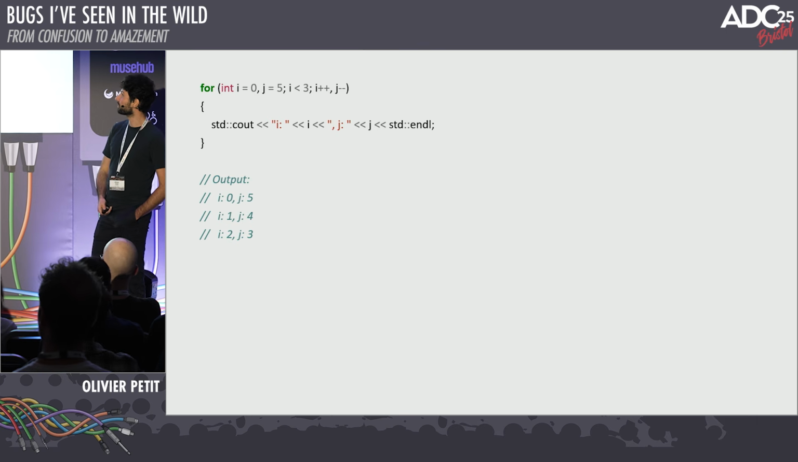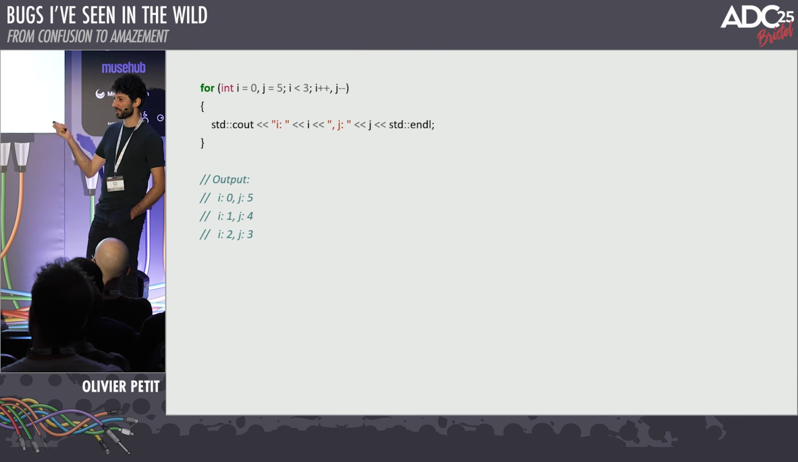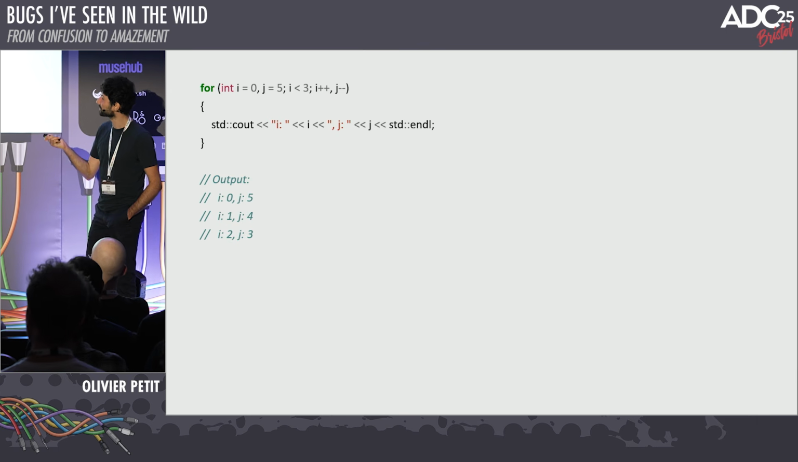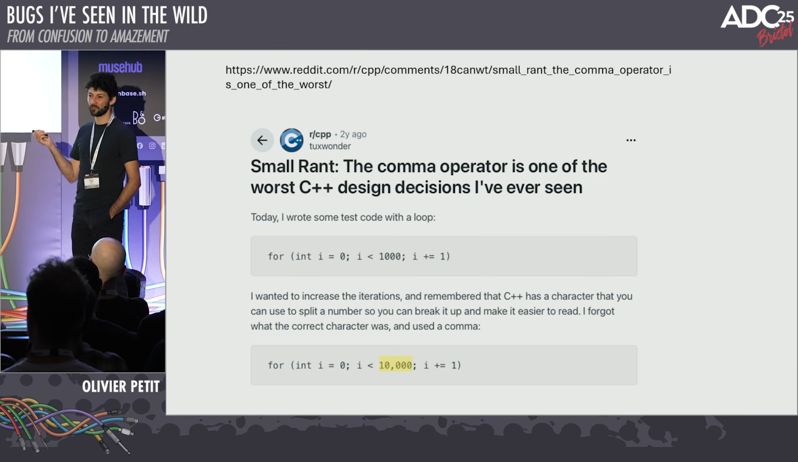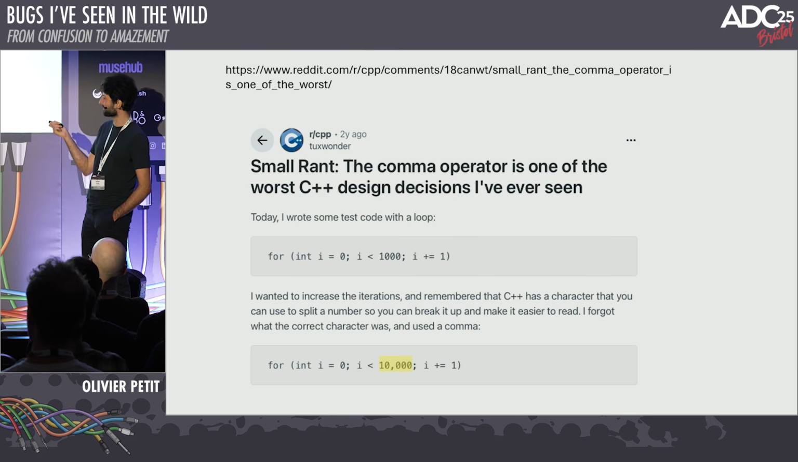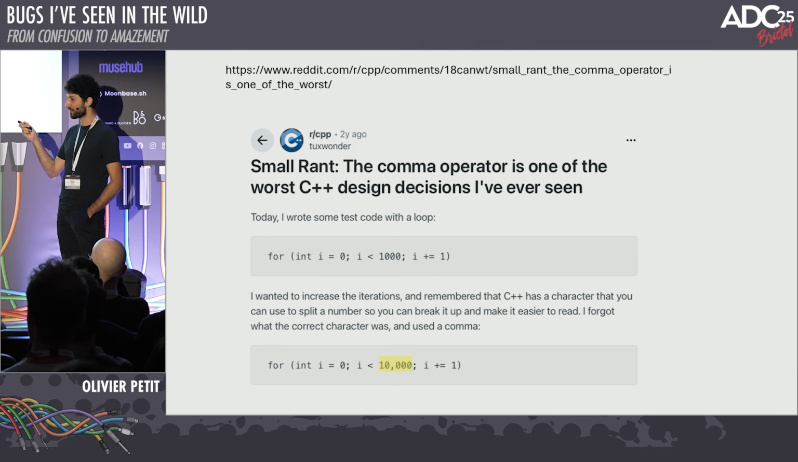A reason why the comma operator may be used is if you want to do wacky loops like this. It works. You can use the comma operator. Some people don't agree with that though, so that one's quite hilarious. That guy wanted to make his code readable, so it's like, 10,000, that's a big number. It's hard to read the number of zeros.